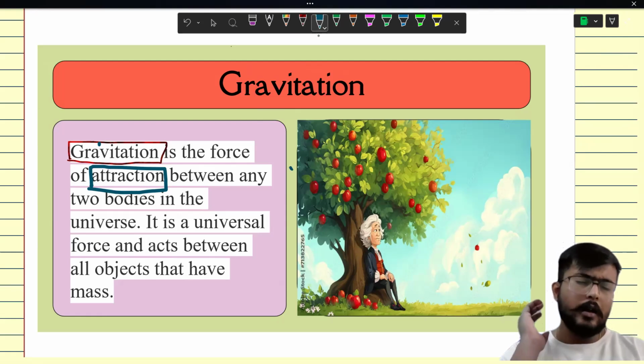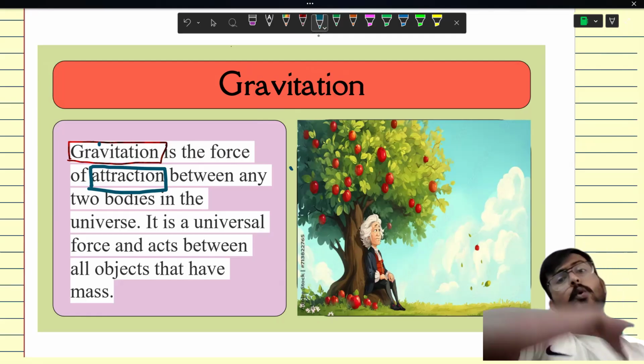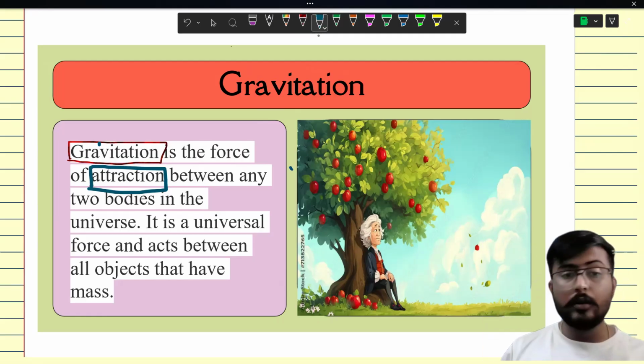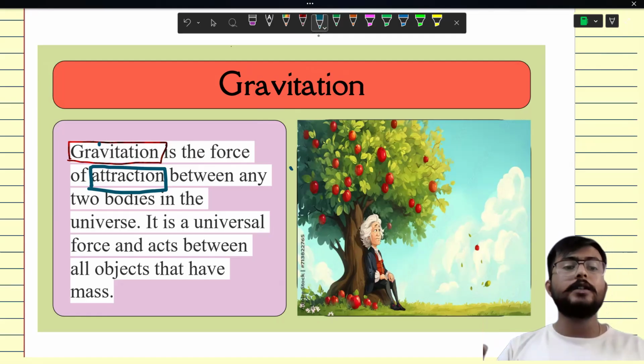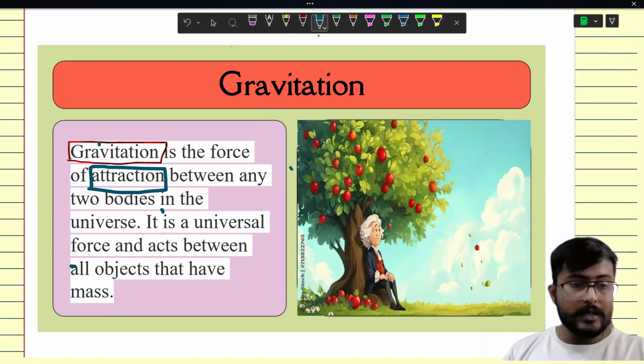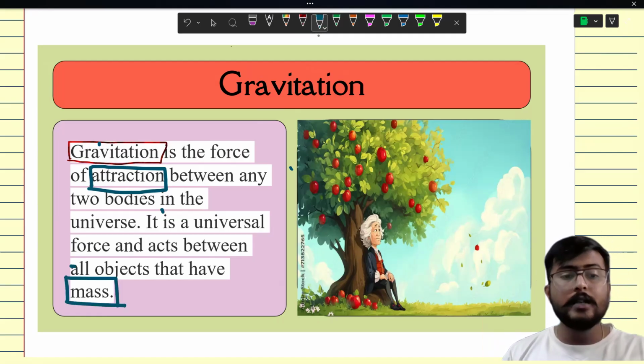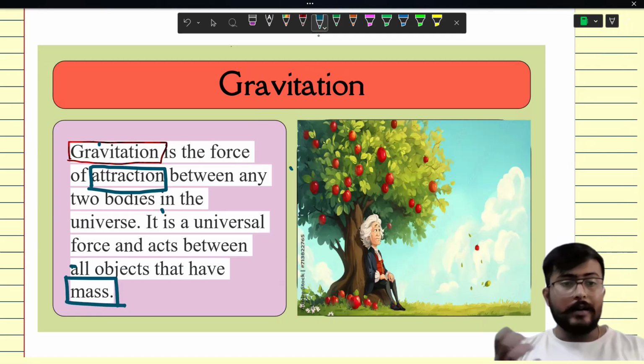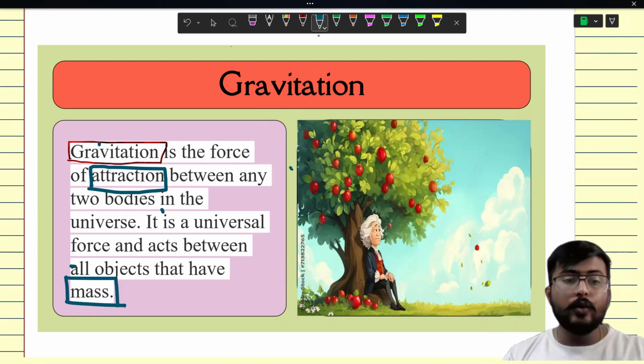That means if any body is there in this whole universe, you know how big and how large the universe is. So any two bodies which have their own mass, they will attract each other, and that force is called gravitational force.